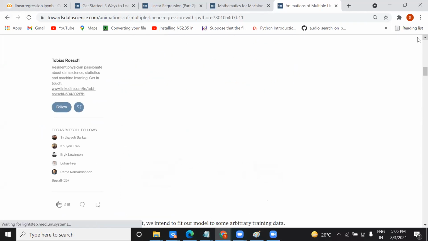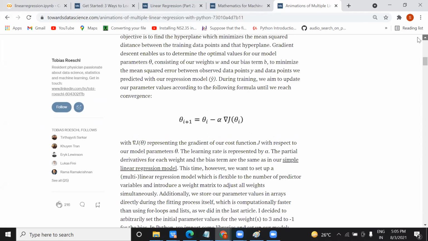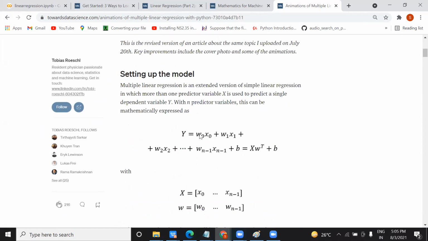As I was saying, the equation, right? See, this is the equation of linear regression. What is this W0 x0? W0 is a weight. Okay, what does it mean? Weight means, whenever you train your model, while training, it finds out the value of this W. Weight means importance: which features are more important from a learning perspective.